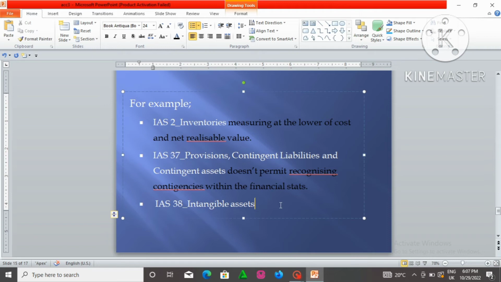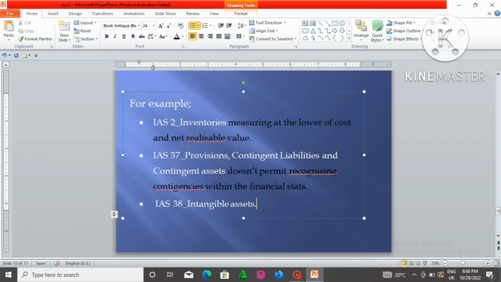You don't include it in your statement of financial position, your statement of comprehensive income, your changes in equity statement. You don't include it in any of the financial statements, the cash flows, but rather you disclose it by way of note. That is for contingencies. And you do not have any choice to alter it. You just follow the principle the way it is, the policy the way it is.